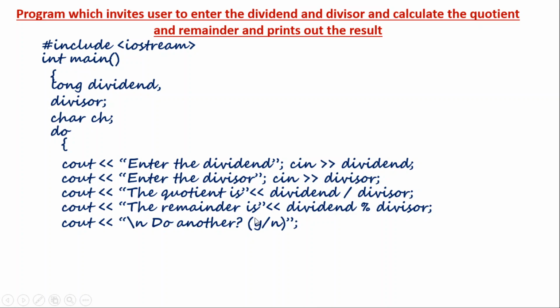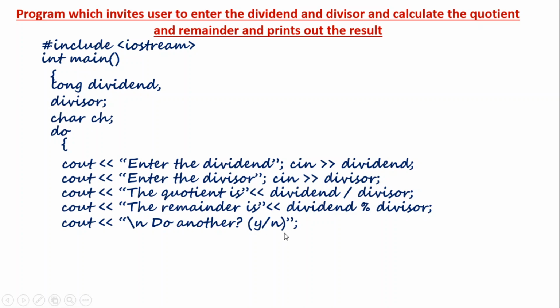Then I put the question mark. Then I ask y or n. So when it is displayed, it will come like this: do another y bar n. So I will get the message that I can type either y or n. If you want to continue, you can type y. If you don't want to continue, you can put n. That is all our logic. It is not necessary that you use y or n there. You can use any character which you plan to compare with. Okay. So the program asks us, do another y or n.